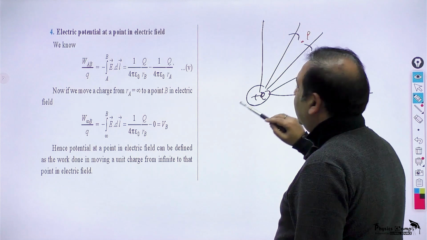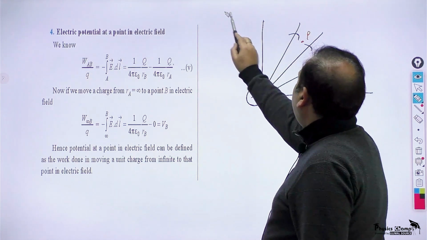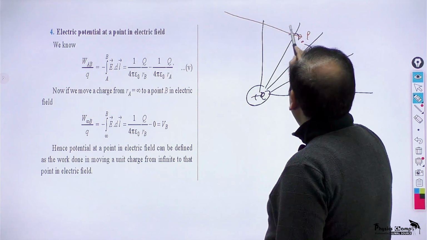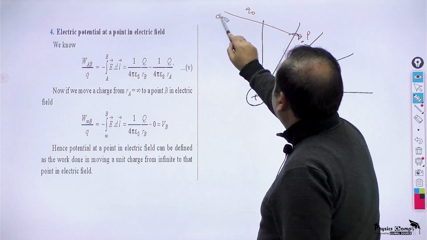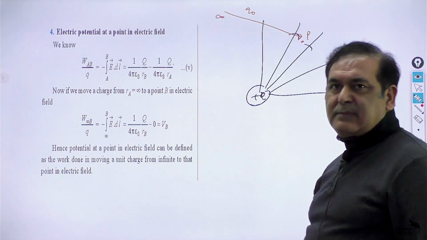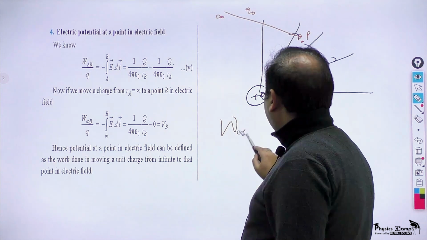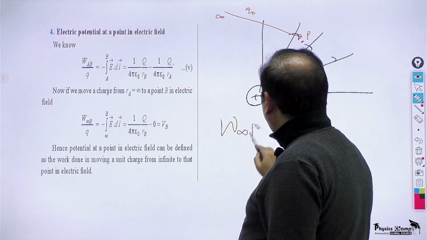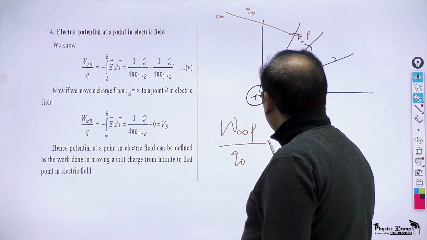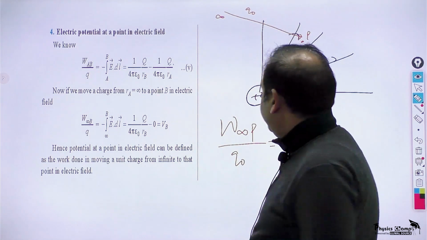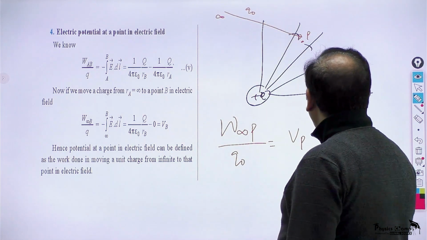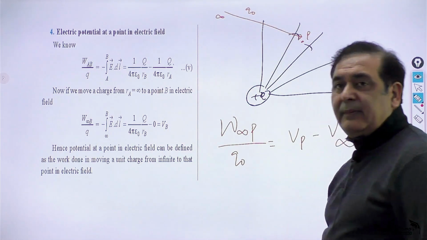In fact I am bringing a charge Q naught from infinity to this point. Now the work done to bring a unit charge from infinity to point P will be what? Potential at P minus potential at infinity.